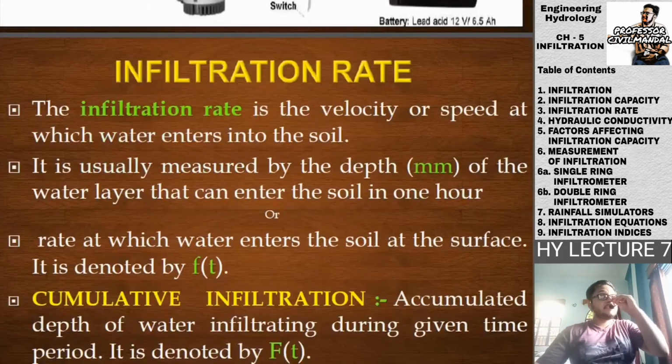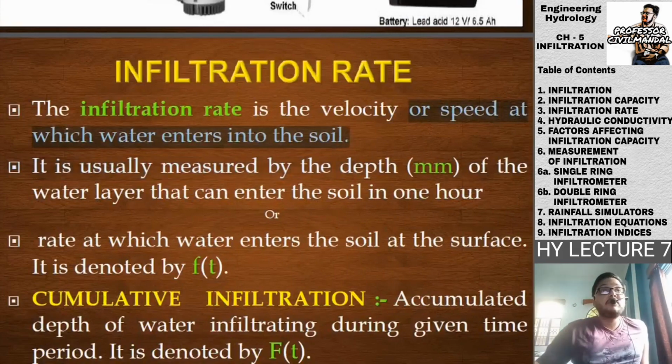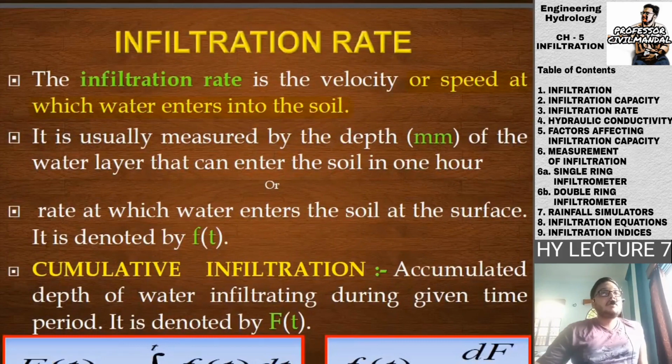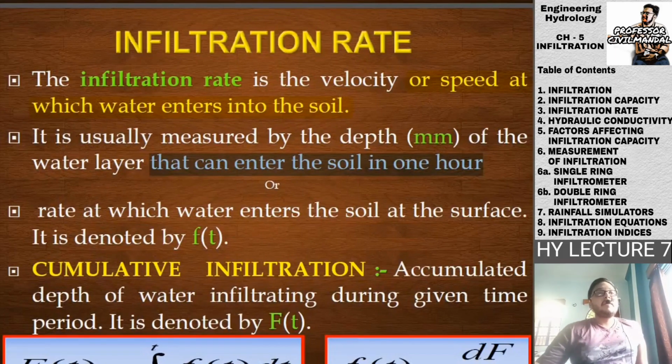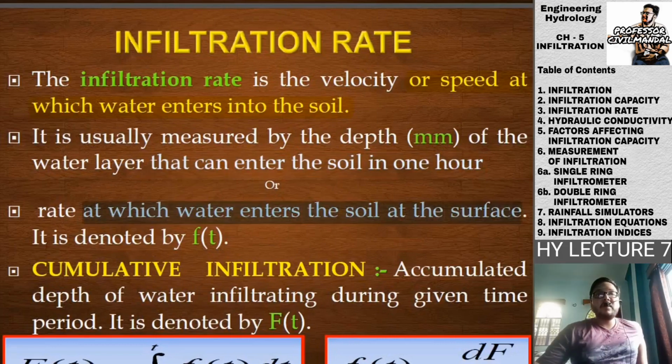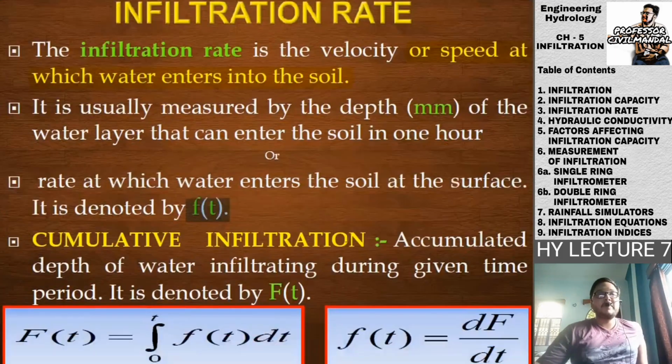So the infiltration rate is the velocity or speed at which the water enters into the soil. It is usually measured by the depth in mm of the water layer that can enter the soil in 1 hour, or the rate at which the water enters the soil at the surface is denoted by f(t), or function of t.